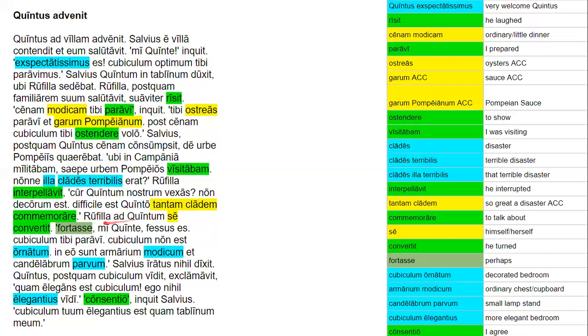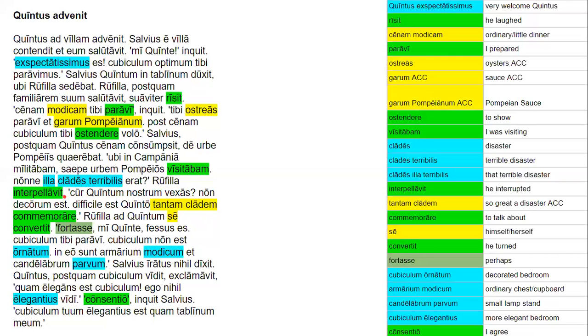Right, so let's start up here. This is a perfect tense verb. All the rest of the verbs from the sentence, vexas, decorum est, and difficile est, are present tense verbs. Cur is an adverb introducing a question. Nostrum is a possessive pronoun modifying Quintum.